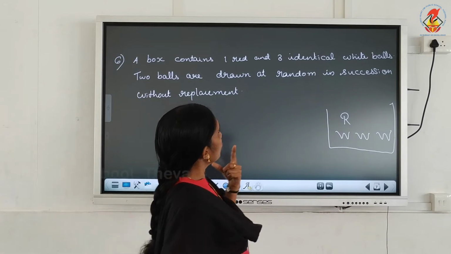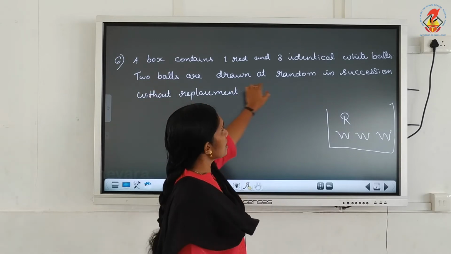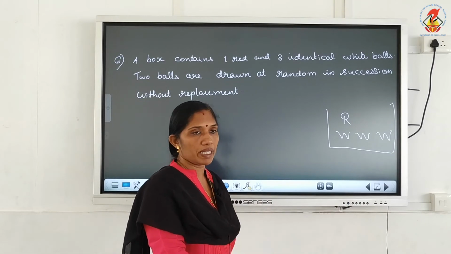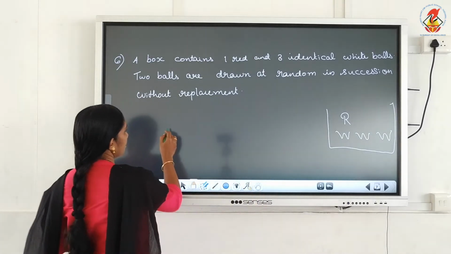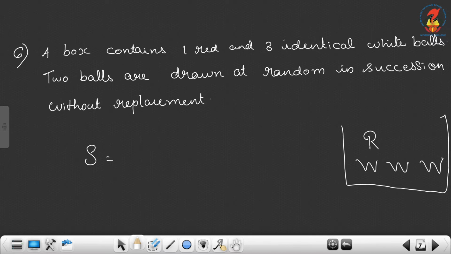Then we are taking 2 balls at random without replacement. So taking 2 balls, what are the possibilities? Possible outcomes. Set of all possible outcomes, that is the sample space, that's equal to set. What are the possibilities? Either I will get red, the second chance white.